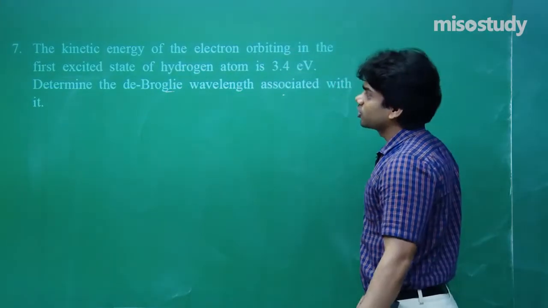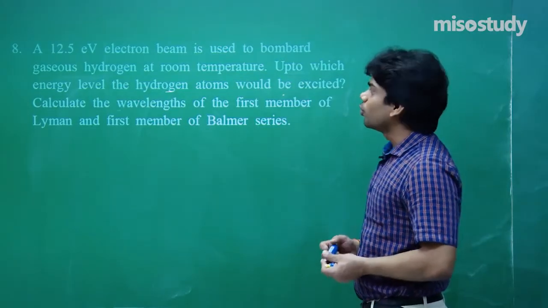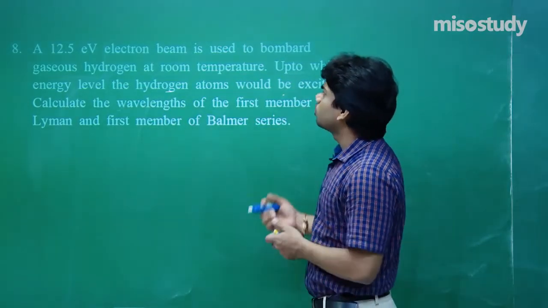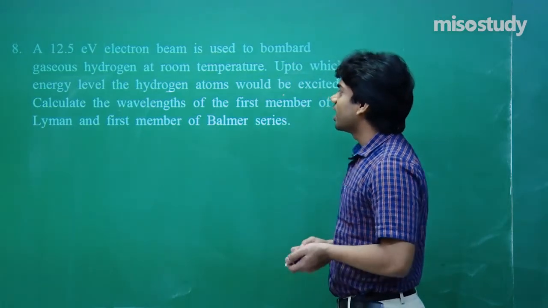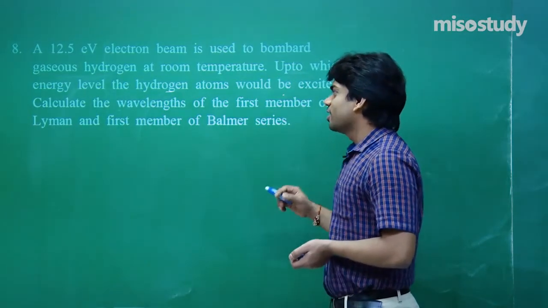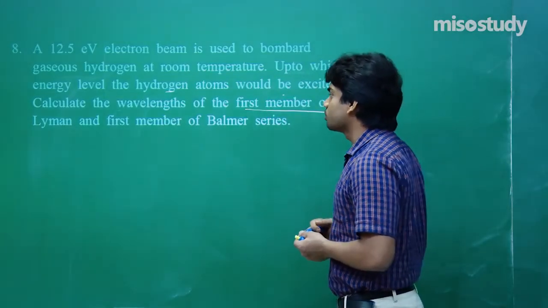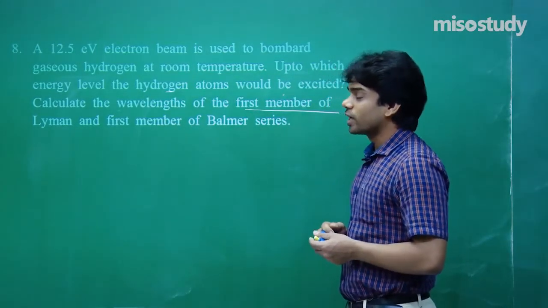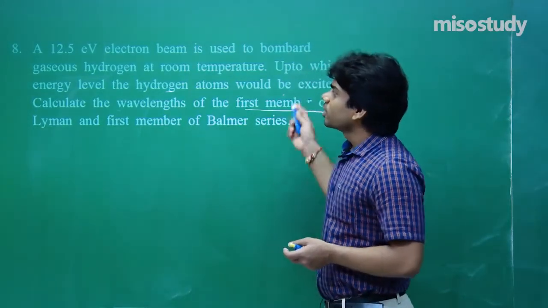Now next question, 8th one: a 12.5 electron volt electron beam is used to bombard gaseous hydrogen at room temperature. Up to which energy level the hydrogen atoms would be excited? Calculate the wavelength of the first member of the Lyman and first member of Balmer series. So we are interested in the first member of Lyman, first member of Balmer series. Let's try to do it.